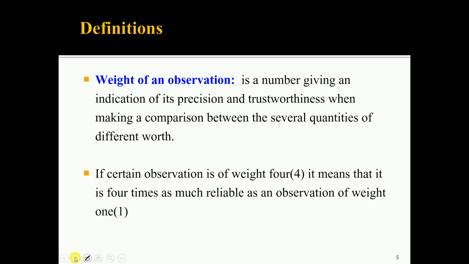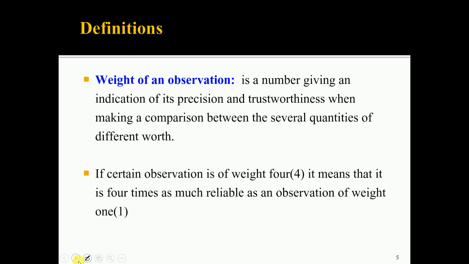Weight of an observation is a number giving an indication of its precision and trustworthiness when making a comparison between the several quantities of different worth. If a certain observation is of weight 4, it means that it is 4 times as reliable as an observation of weight 1.